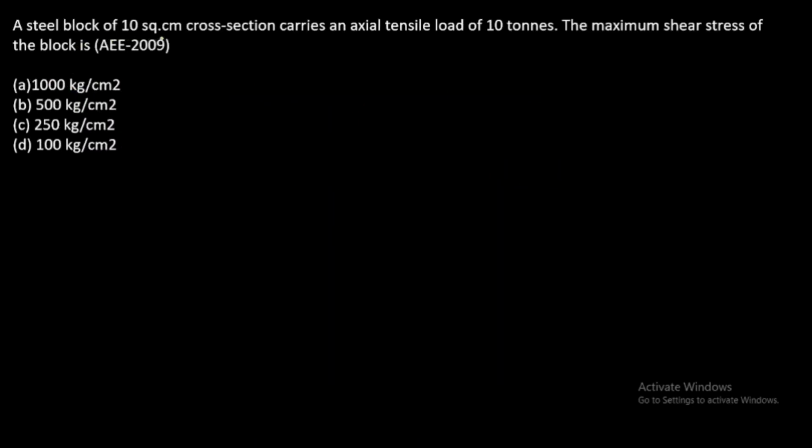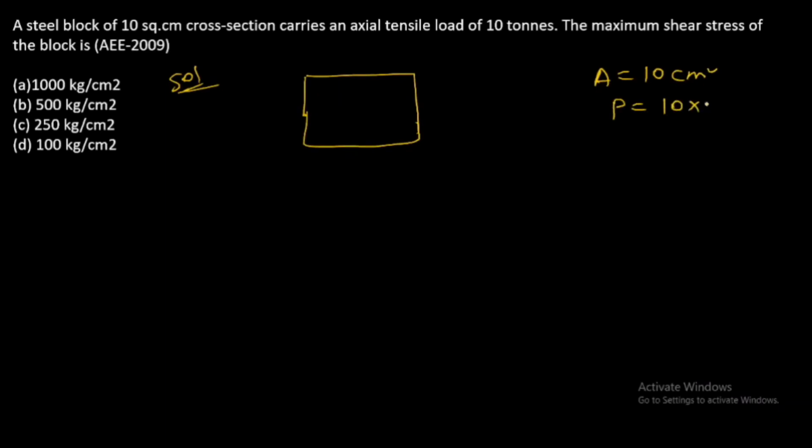Next question. A steel block of 10 centimeter square cross sectional carries an axial load of 10 tons. The maximum shear stress of the block is asked. Given there is a block and area of cross section is 10 centimeter square and load given as 10 ton, that is 10 to the power of 3 kg.